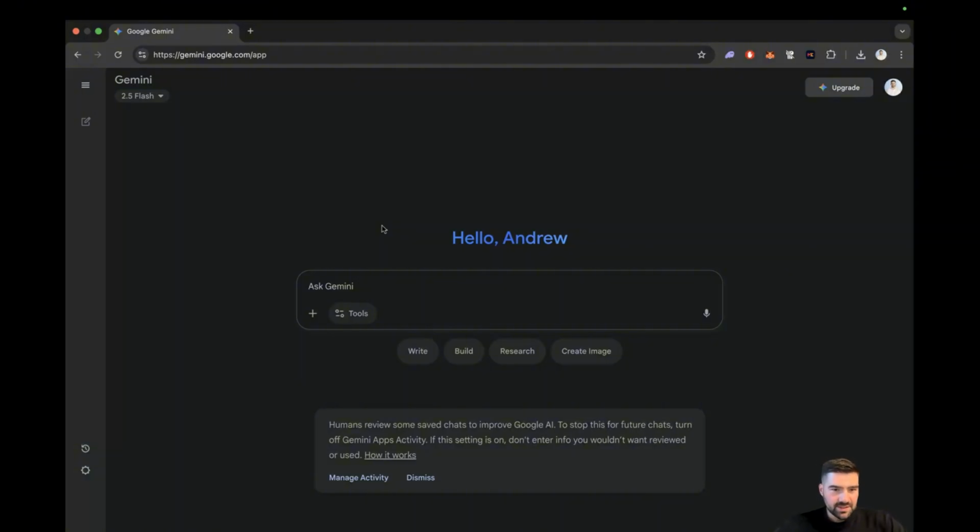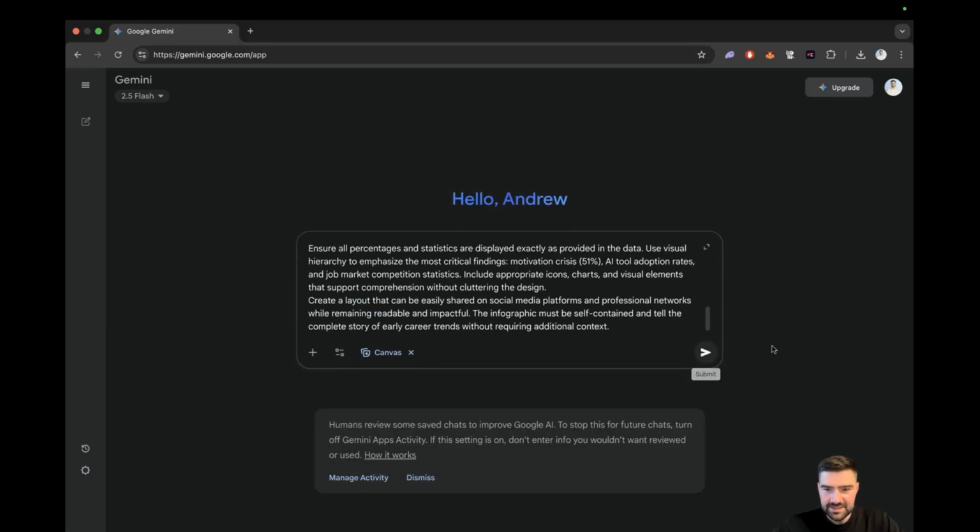Right, last but not least, Gemini. For this one, you need to click Tools and then Canvas, and then you can paste the prompt, and then you should be able to get the Gemini infographic created.